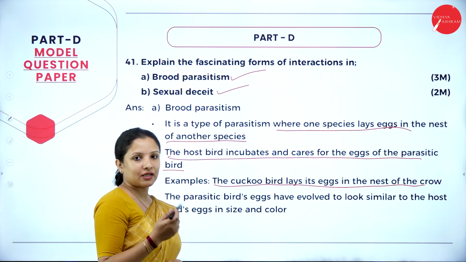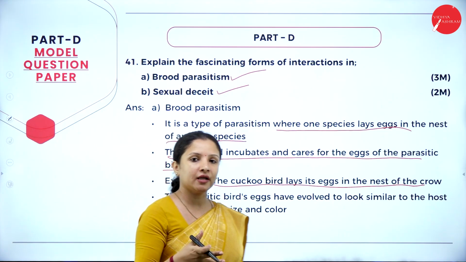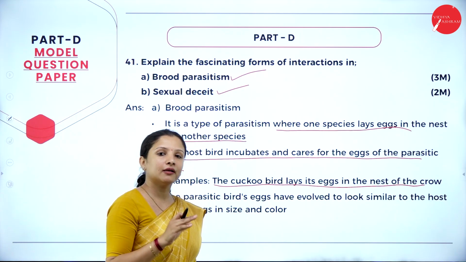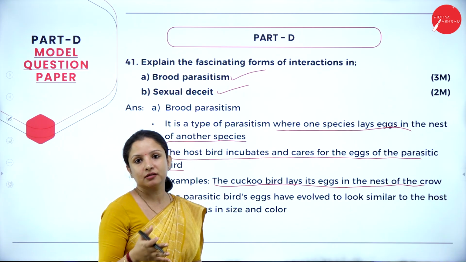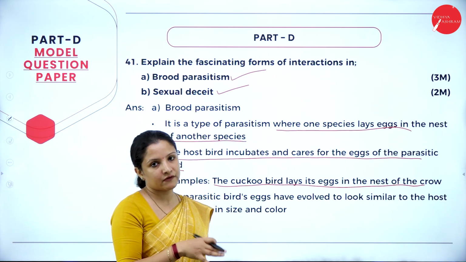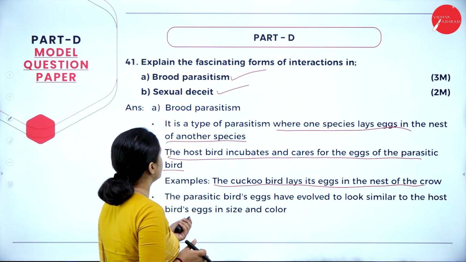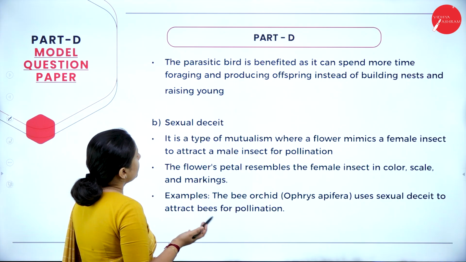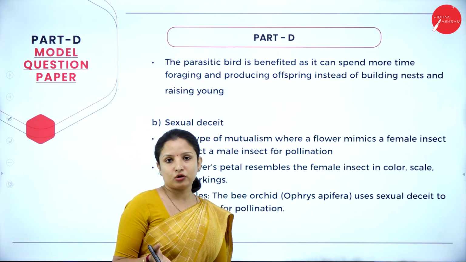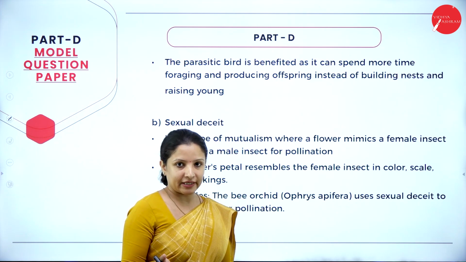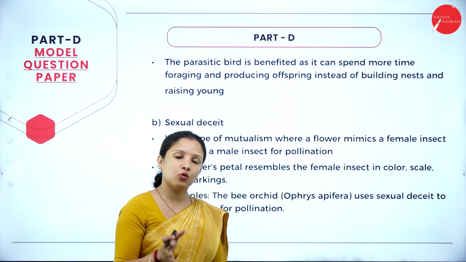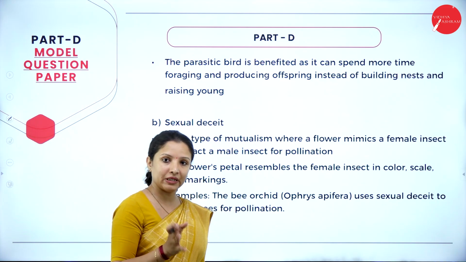Because this has been going on for ages, the cuckoo bird's eggs have now started to look exactly like the crow's. So the crow cannot distinguish which is her egg and which is the cuckoo's egg. So this is about brood parasitism. Here the parasitic bird is benefited. Why? Because instead of using energy to build a nest, it can directly go and lay its eggs in the crow's nest, which has been built already.